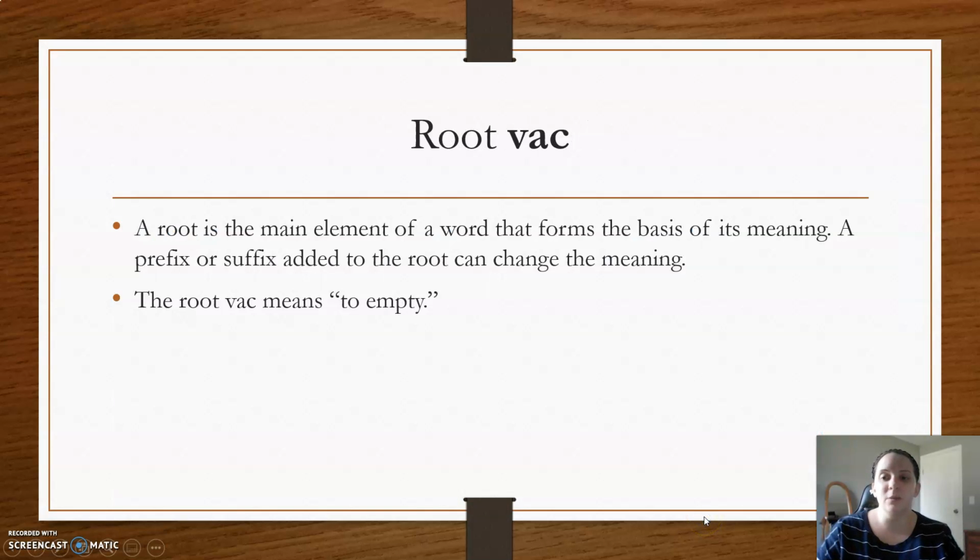So we've already been talking a little bit about this. The root. A root is the main element of a word that forms the basis of its meaning. And a prefix or suffix is usually added to the root to change the meaning. So the root vac that we've been talking about means to empty.